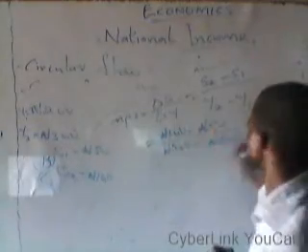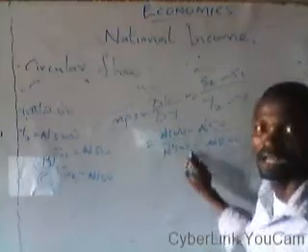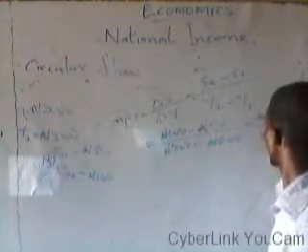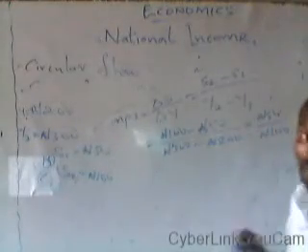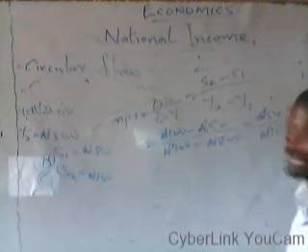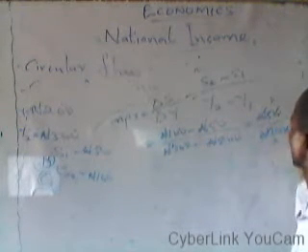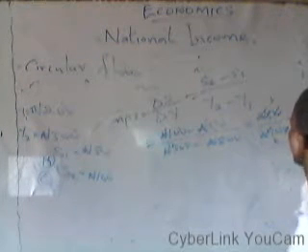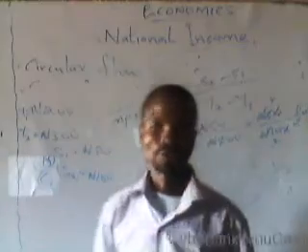100 naira minus 50 naira gives us 50 naira, divided by 300 naira minus 200 naira, which gives us 100 naira. Then reducing the fraction, 0 cancels 0, 5 into 5 is 1, 5 into 10 is 2. We have 1 over 2 or 0.5. That is our marginal propensity to save.